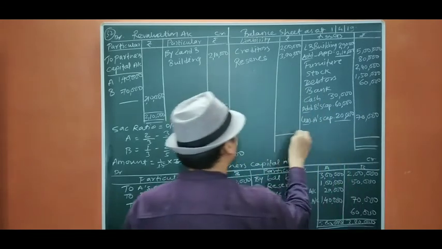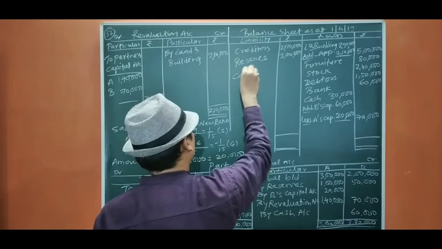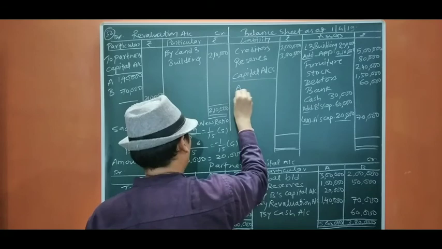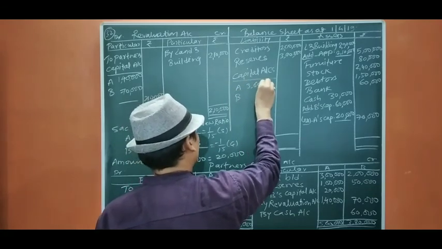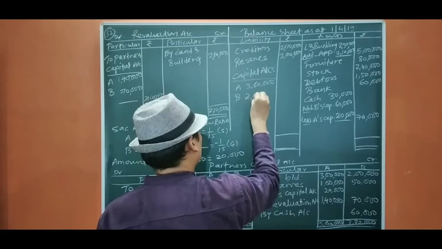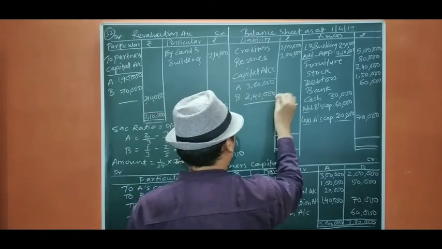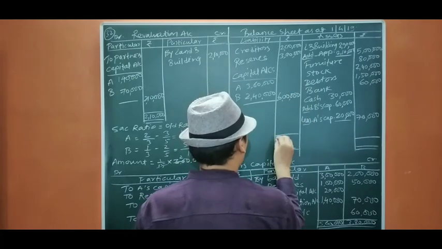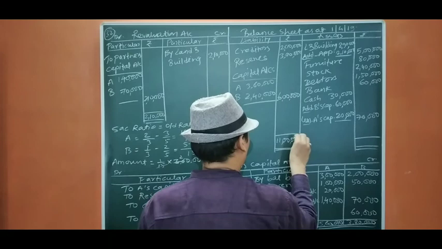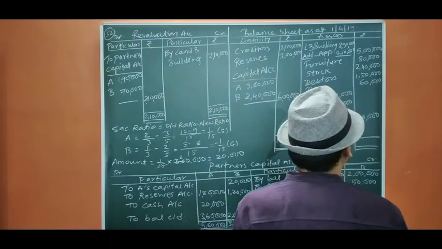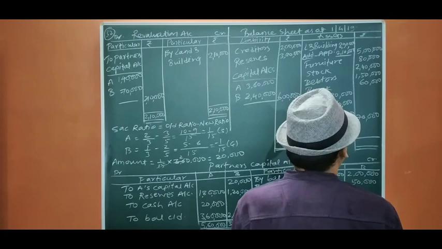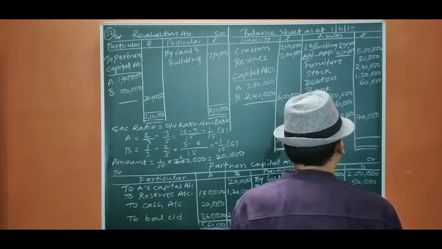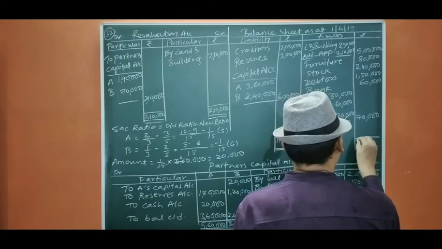Now let us close. First we write the capital accounts here. A, B, 3,60,000 and 2,40,000. It will be 6 lakh, and the total comes to 11 lakh.